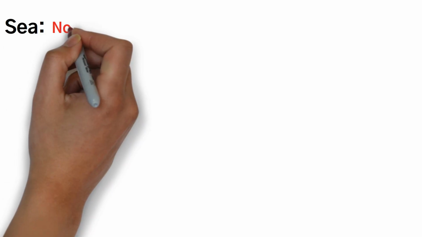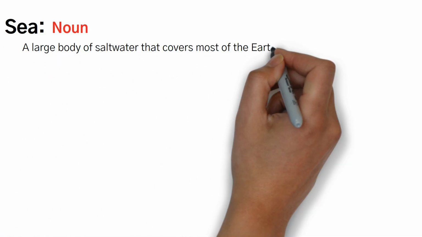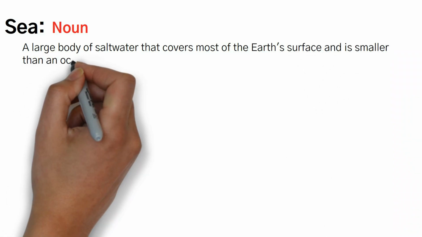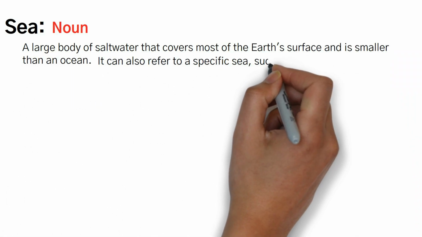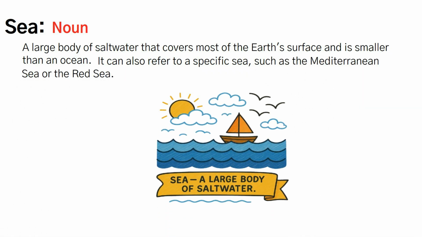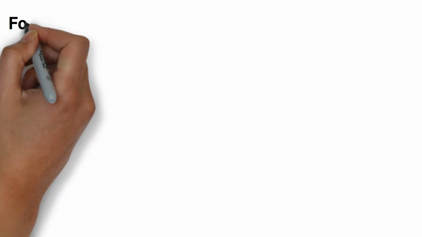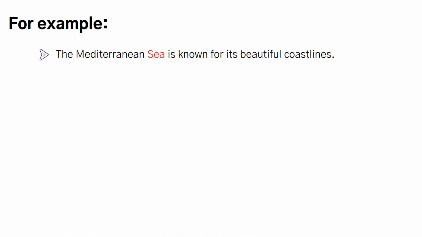Sea, noun: a large body of salt water that covers most of the Earth's surface and is smaller than an ocean. You can also refer to a specific sea, such as the Mediterranean Sea or the Red Sea. For example, the Mediterranean Sea is known for its beautiful coastlines.